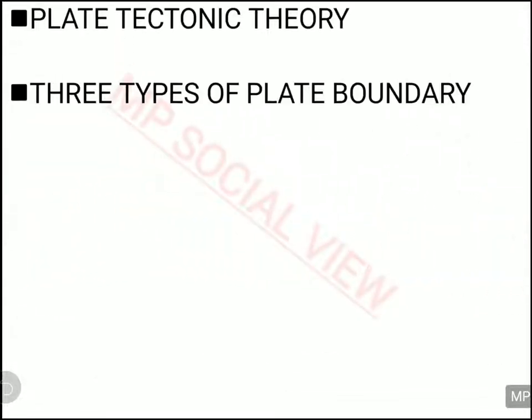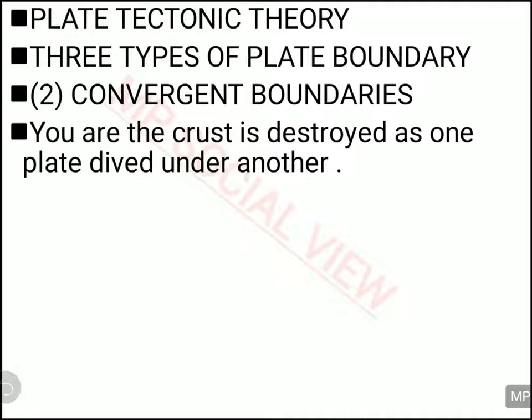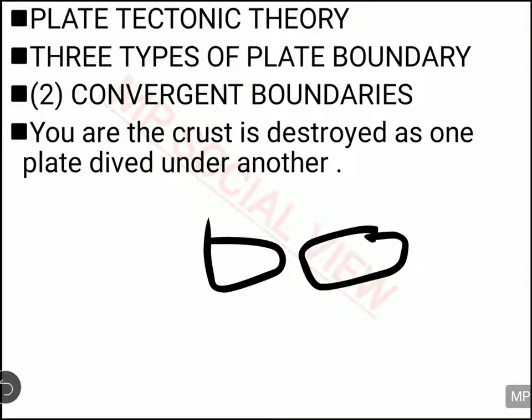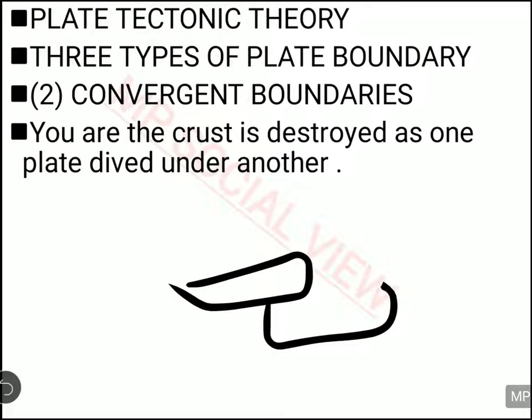Then he explained the second type of boundary, and that is the convergent boundary. So in the convergent boundary, what is happening? One plate is coming towards another plate. One plate is coming from this side, another plate is coming from this side, and they bump into each other, and one plate gets slid over the other plate. So one plate overlaps the other.